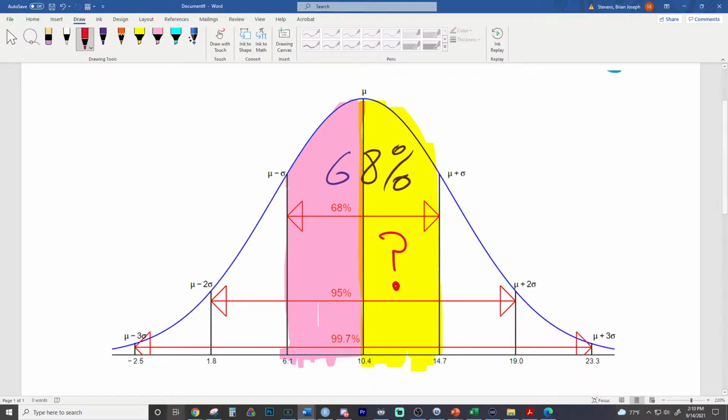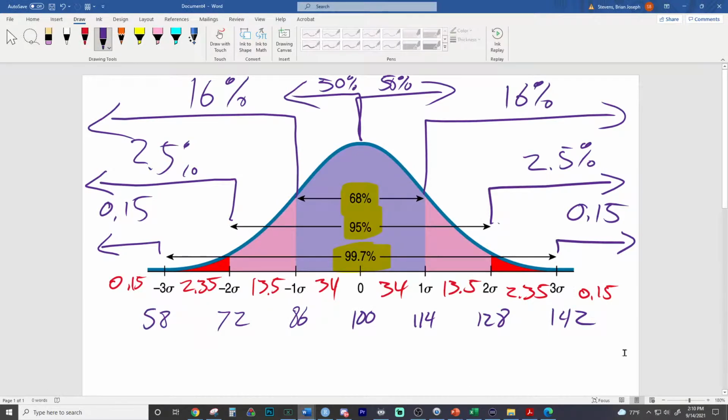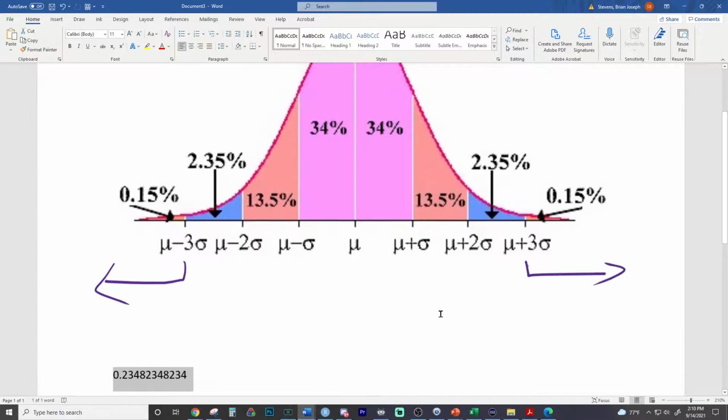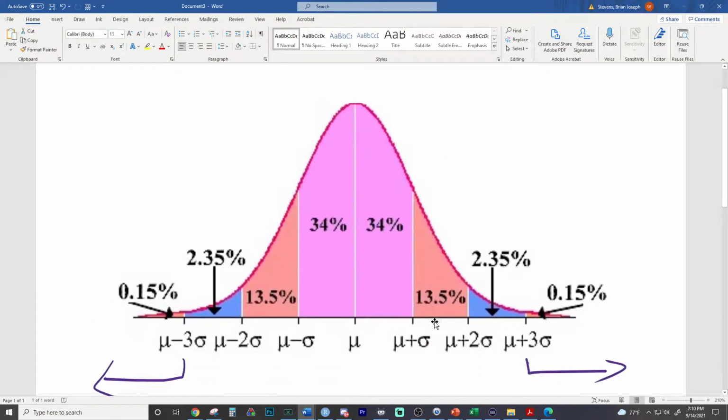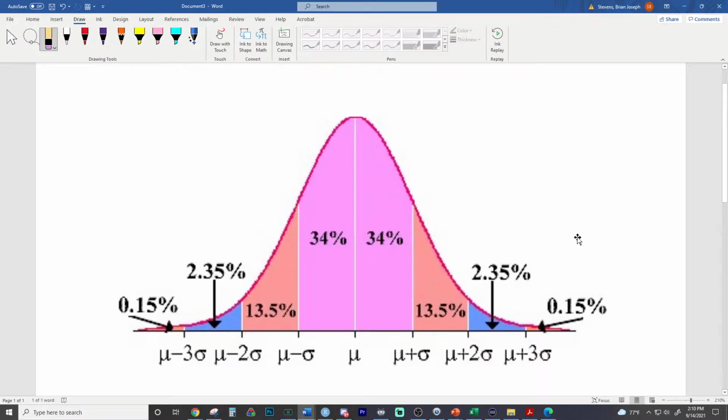Also, I did a drawing. Did we leave the other one up? We do have this one still up. That one's all right. Do I still have the other graphic? Here's the percentages labeled between each area. Take a screenshot of this if you want. Right here, I'm going to erase the bottom of it. But take a screenshot of this if you like. And this right here will be crazy numbers on the bottom. Take a screenshot of this. This is the percentages, and the 34 is half of 68.